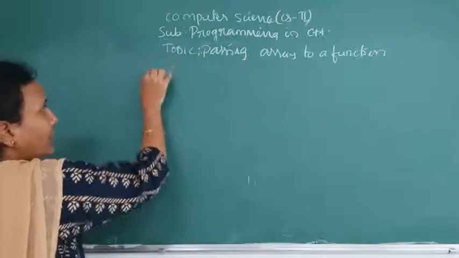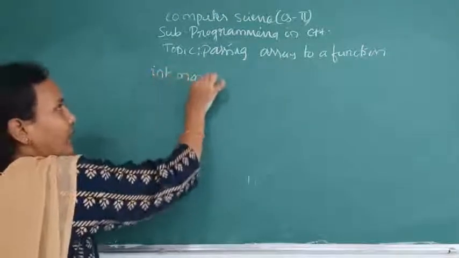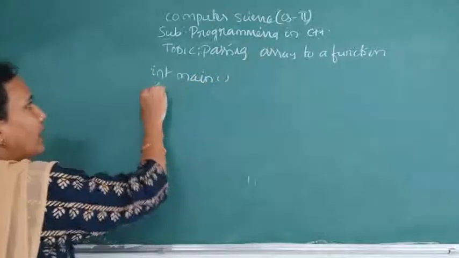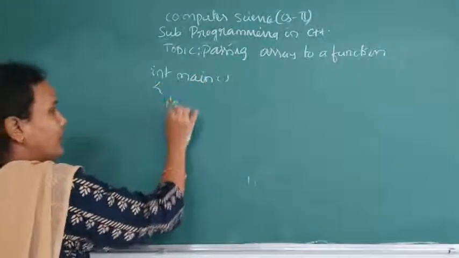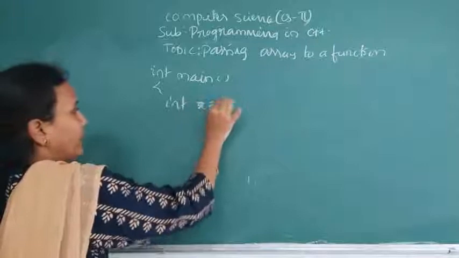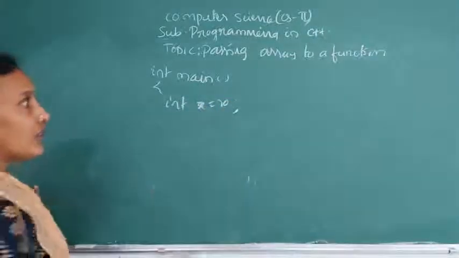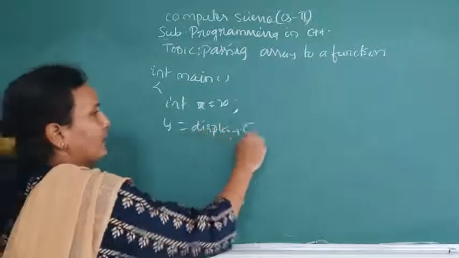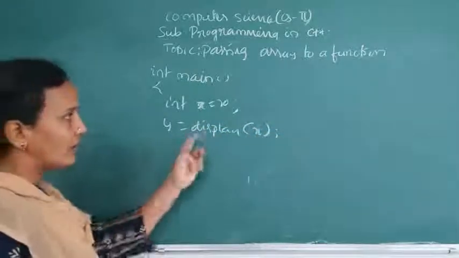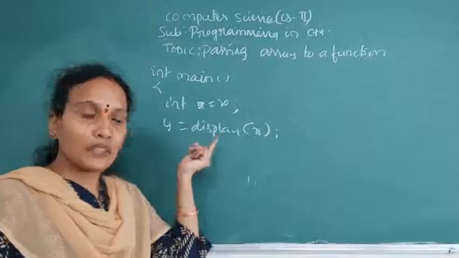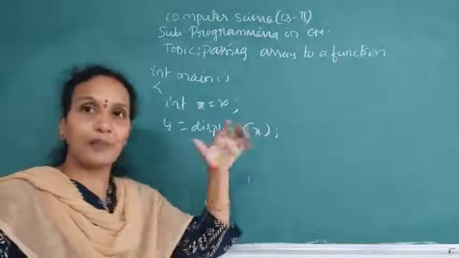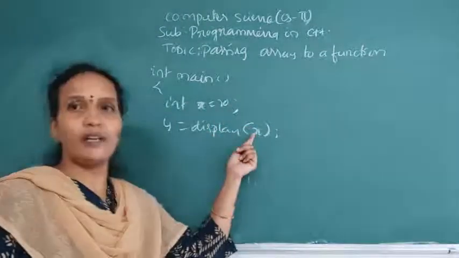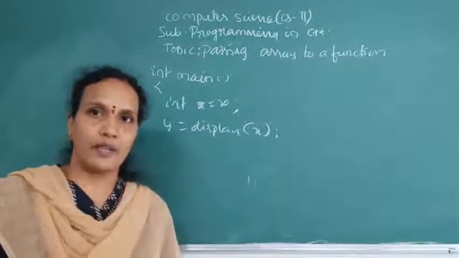Directly from the main function, I am doing int main, and for example int x equals 20. It is a variable. Now I am calling one function, y equals display(x). So for this function, I am passing only a single variable as a parameter.